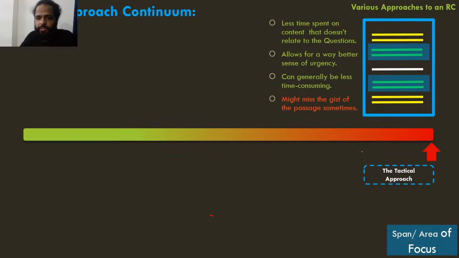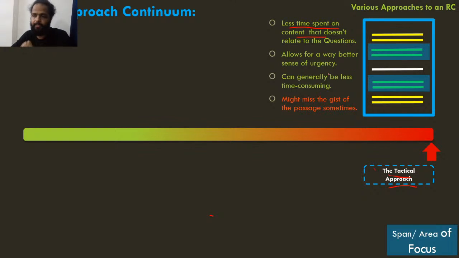So the second approach is the tactical approach. The tactical approach is when you look at the questions first. आप पहले questions देखते हो, है ना? ठीक है. So questions first में क्या फायदा है कि you spend less time on the content that does not relate to the questions. Let's say कि ये जो green वाला part है उसके से सवाल पूछे गए हैं. The yellow parts are the parts from where the questions have not been asked. You'll just spend time on the parts which are more relevant because questions have been directly asked from that part, right? It allows for a way better sense of urgency.